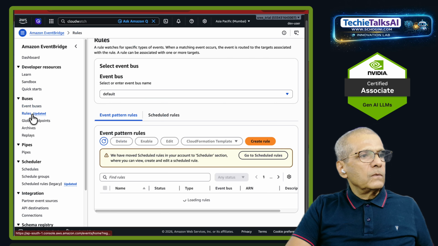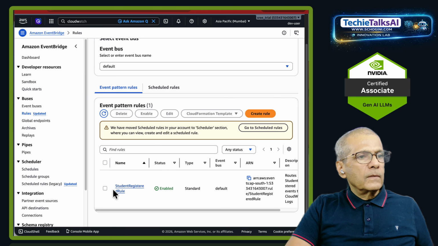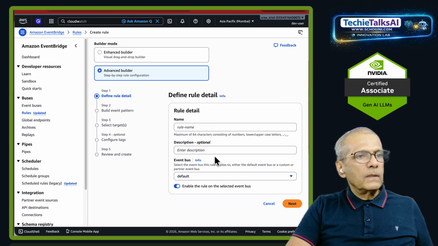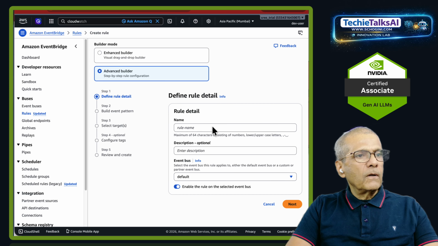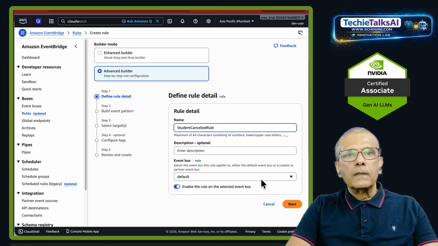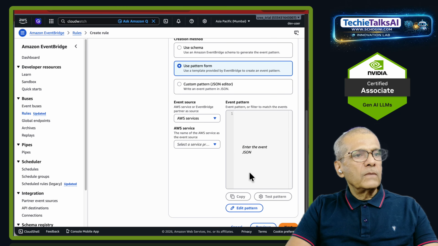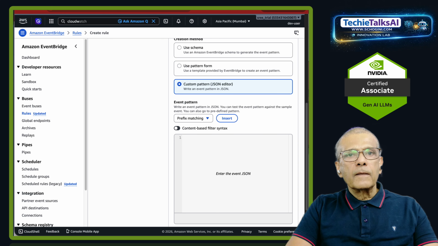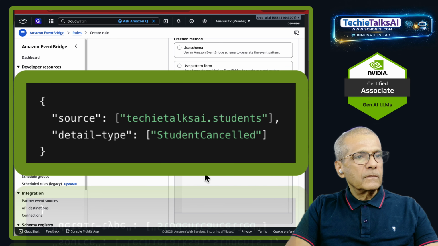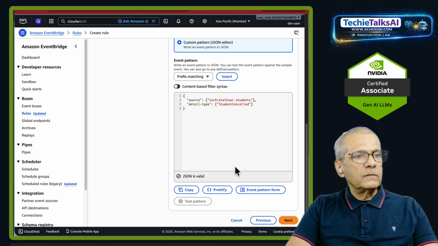EventBridge rules, student register rule is there. Create another rule. Okay. We will call this student cancelled rule. Description optional. Next. We will click on edit pattern, and this time we will use TicketTalks AI student cancel as the detail type.